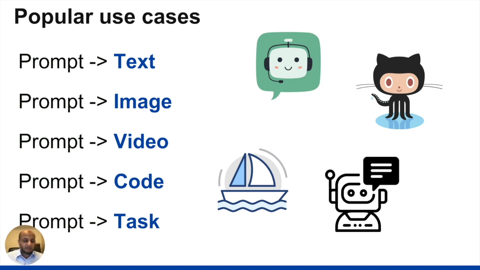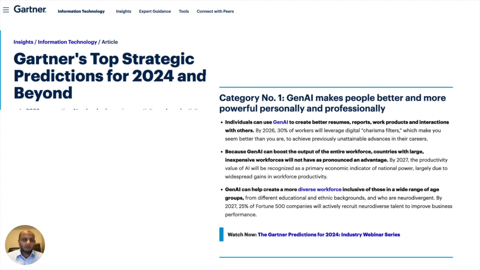But right now, the generative AI which is really changing the landscape is text, image, video, code, audio, all these things. These are the ones, and this is where social engineering is also focusing. And from Gartner's perspective, here is what it says about generative AI. If you look at category one on the right, the second paragraph, the second bullet: by 2027, the productivity value of AI will be recognized as a primary economic indicator of national power because of the widespread gains in workforce productivity.